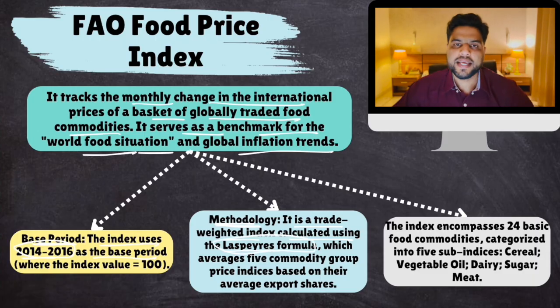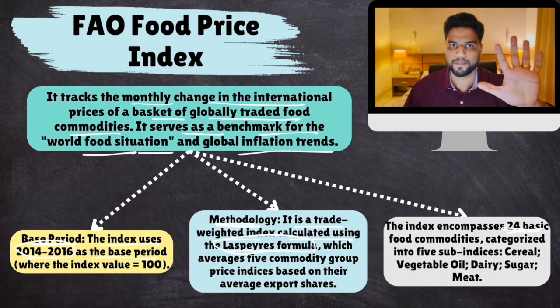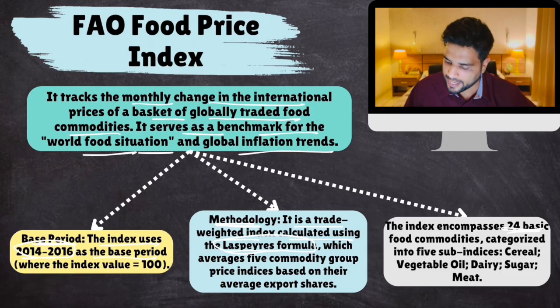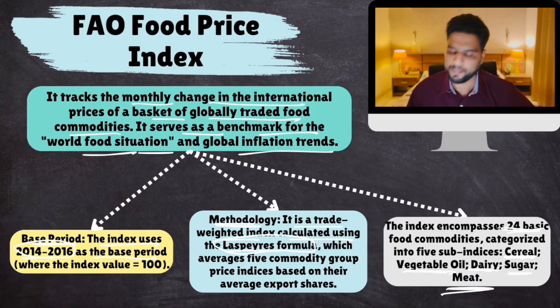Now, the thing is that this food price index basically tracks prices of 24 food items. And these 24 food items have been grouped into 5 categories. Category 1 is cereals, then vegetable oil, then dairy, sugar, and meat. So remember these 5 categories.